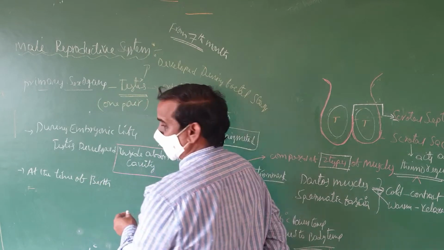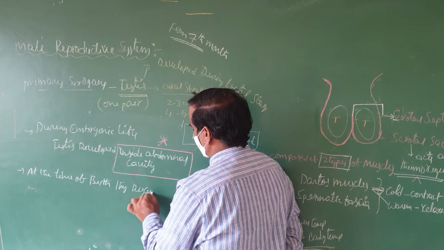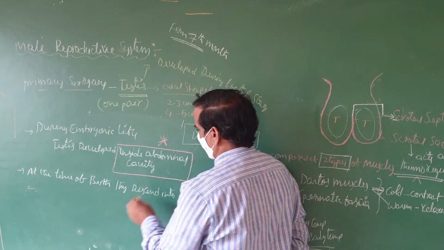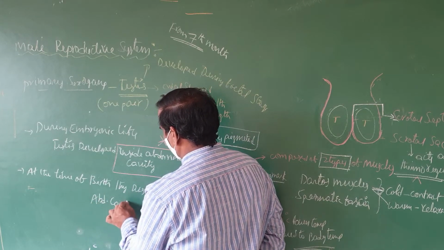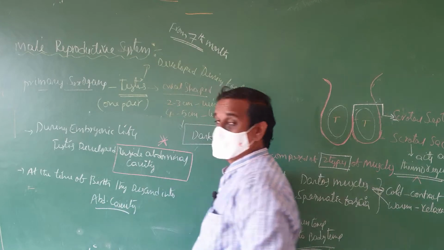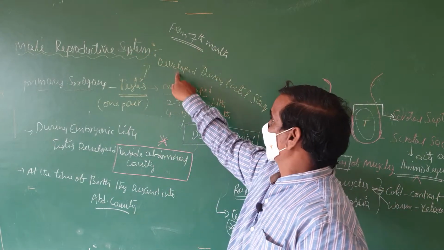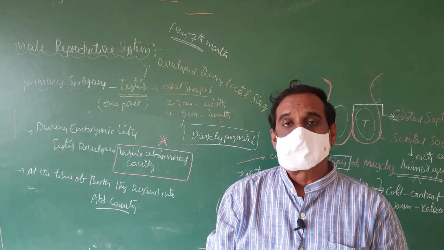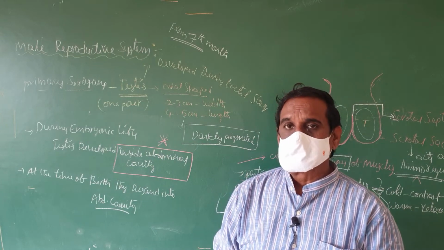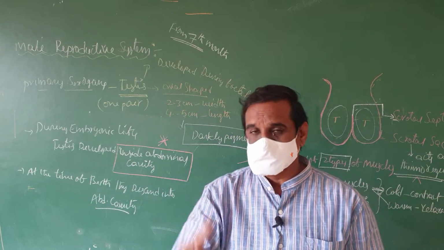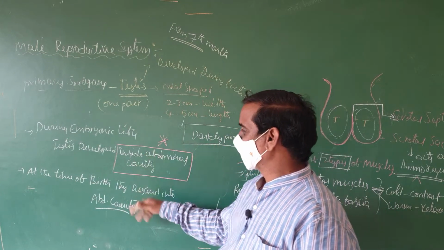Students, we have to remember here, from the 7th month of the gestation period, that means during the embryonic development, development of the testis takes place. That means from the 7th month of embryonic life, the testis starts development. At the time of birth, they descend into the scrotal sac.